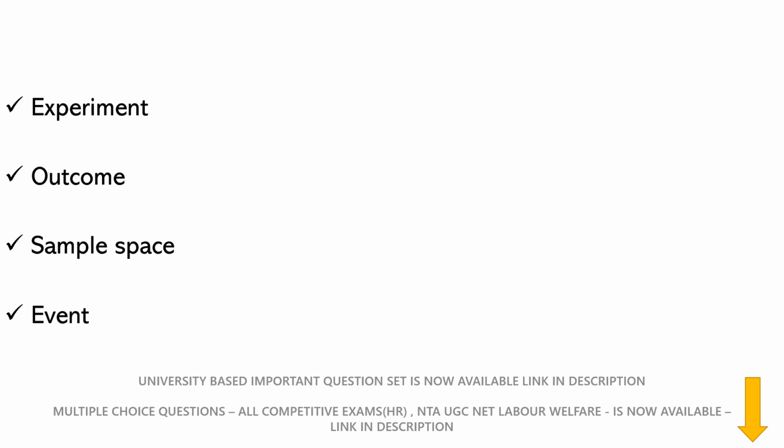Now the next one is event. Here event means any combination of possible outcomes, or a subset of sample space. For example, an event might be our Indian cricket team is tossing the coin, and the captain calls head, and when you toss a coin, if head comes, that is the event, the chance of getting a subset from a sample space.